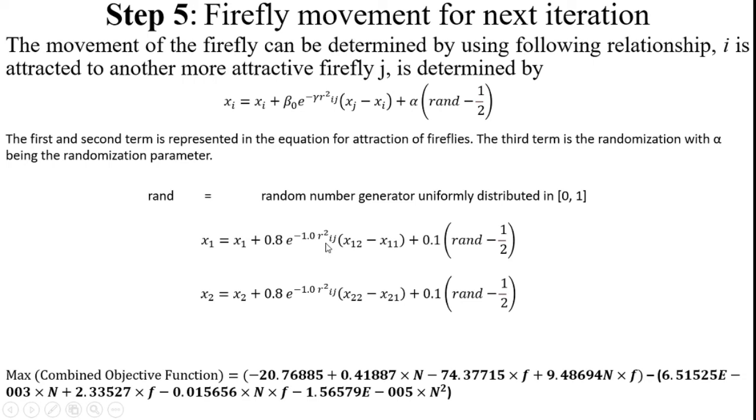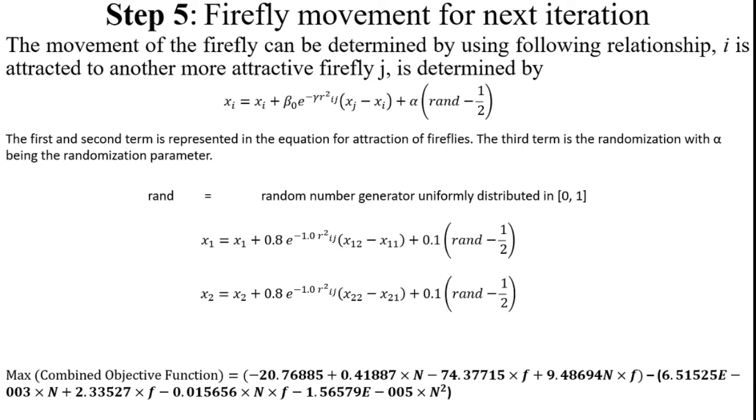We may identify the next point. Likewise, we may identify x12 minus x11, where x12 is the current position and x11 is the previous position. Likewise, we may identify the next points, plus 0.1, the alpha value identified from the best parameters, and the random number minus 1 by 2. We may substitute the corresponding values in that equation. We may identify the next iteration's initial population x1 and x2 values.